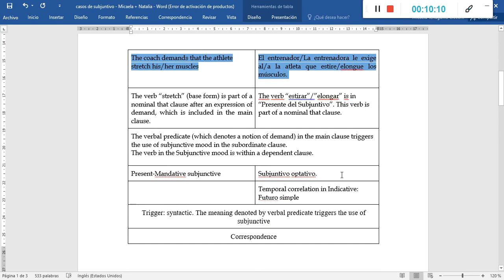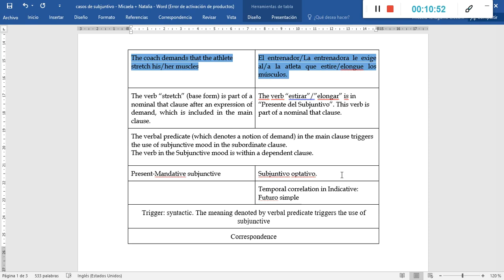Let's move to the following sentence, which is sentence A from page 127. The original sentence is the one in English. The coach demands that the athlete stretch his or her muscles. Our rendition is: el entrenador o la entrenadora le exige al o a la atleta que estire o que elongue los músculos. Both versions, either estirar o elongar, are correct and can be used for the translation.